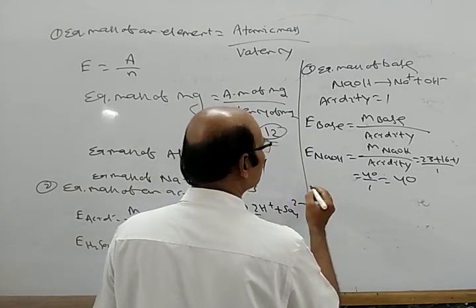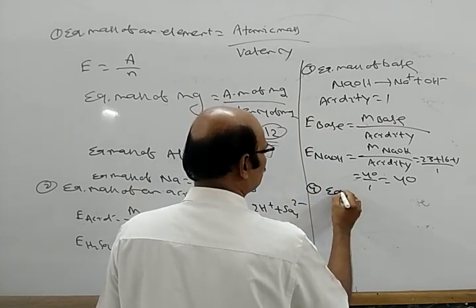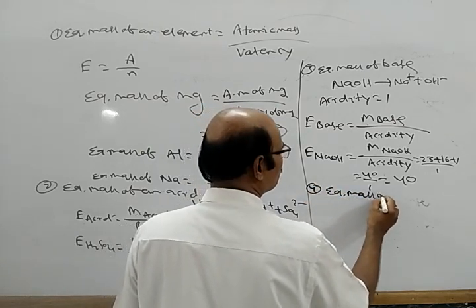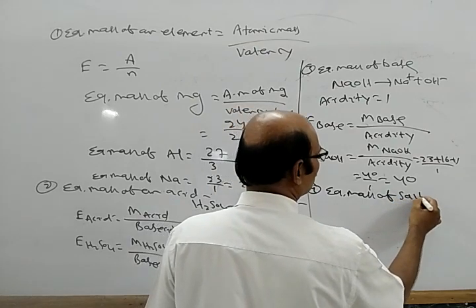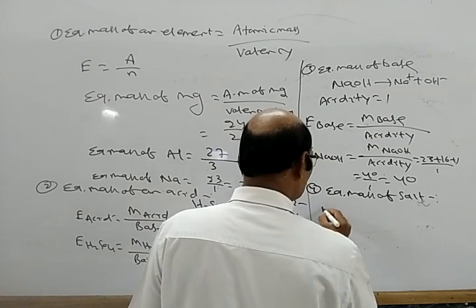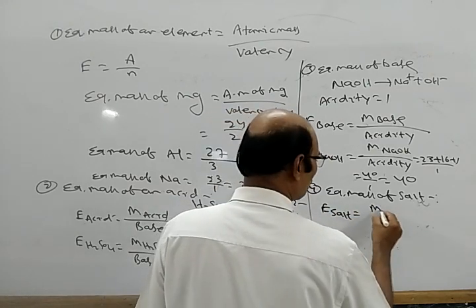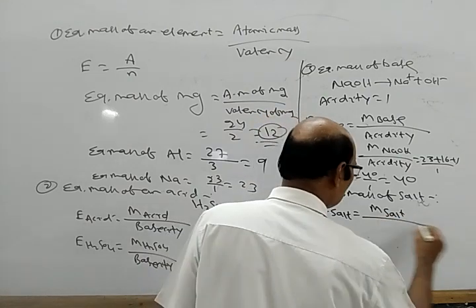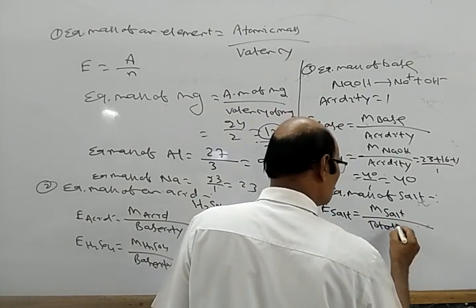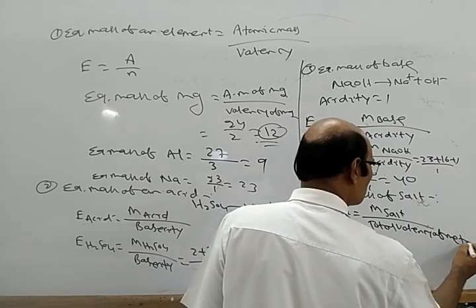Similarly, for a salt, how can we obtain the equivalent mass? The equivalent mass of a salt equals the molecular mass of the salt divided by the total valency of the metal.